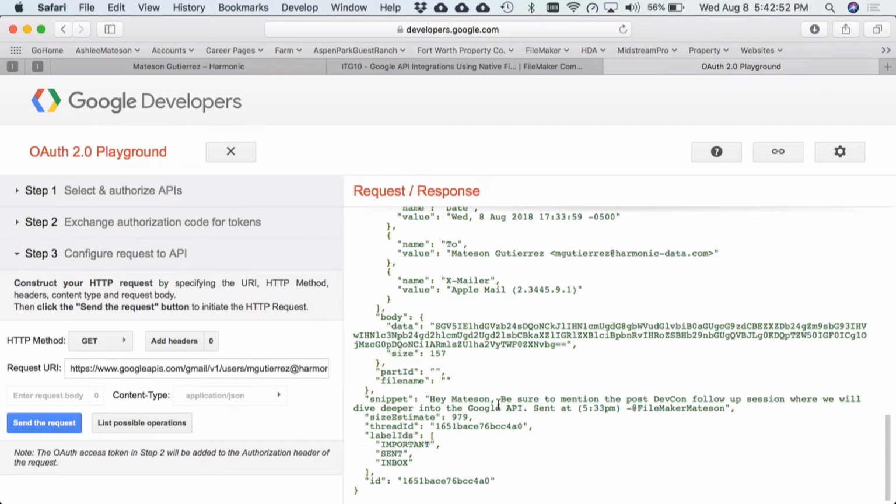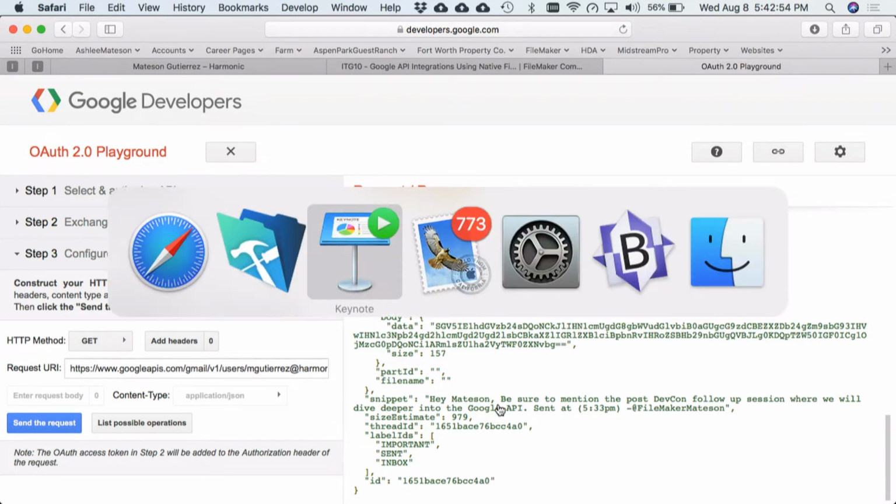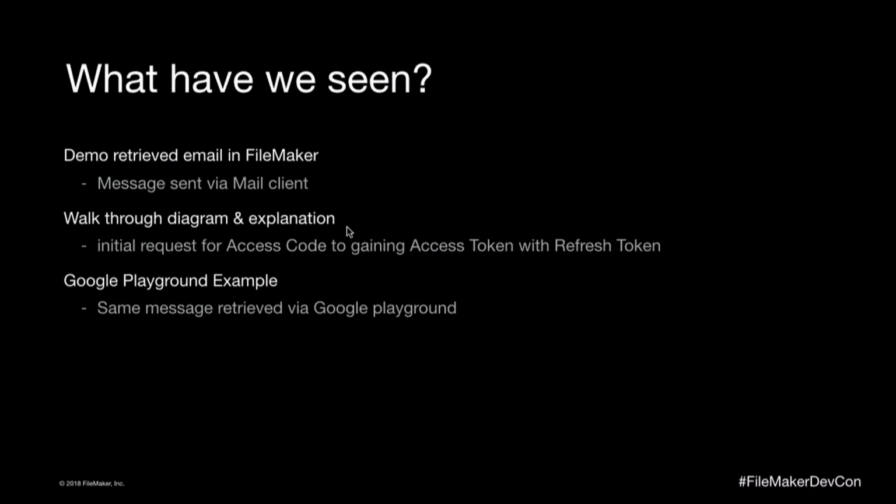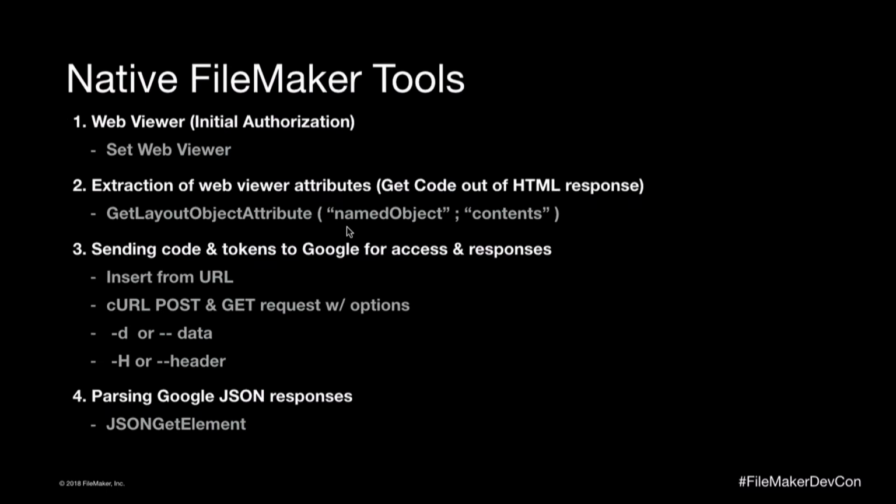So how do we reconstruct this in FileMaker so we can actually do something with it? Let's go back. So what have we seen? So far we've seen the demo where I sent an email to myself in the mail client and in FileMaker I pulled it out, showed it just in the dialog box. Secondly, we walked through the picture diagram where I stepped through each process, and then now we just went through the Google Playground example. So what native FileMaker tools?